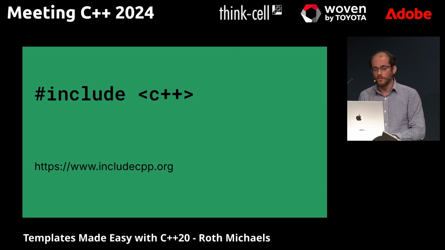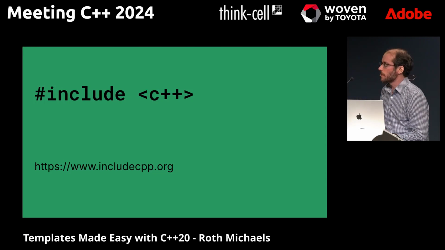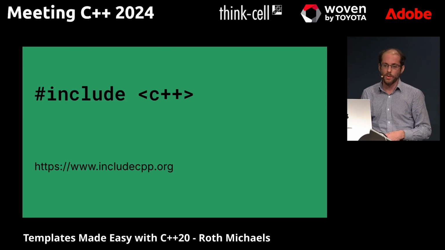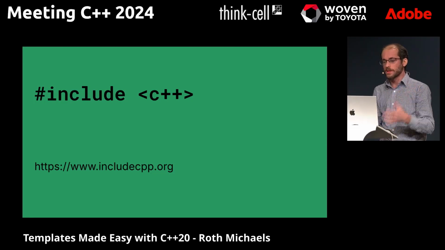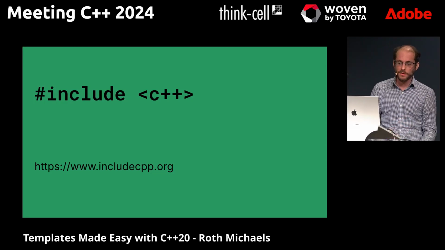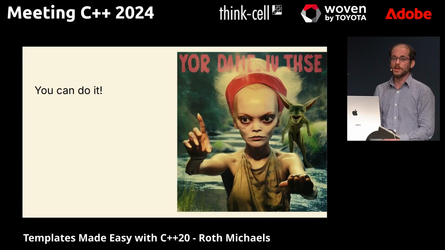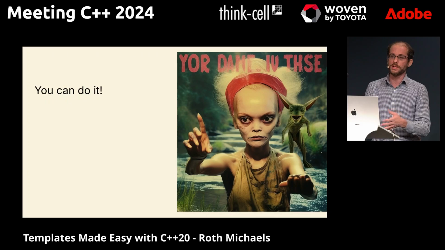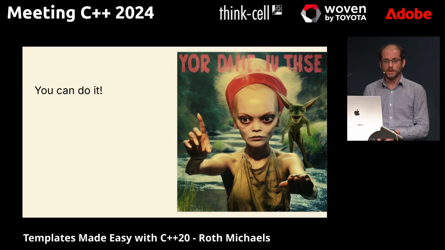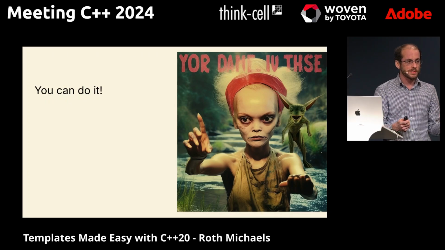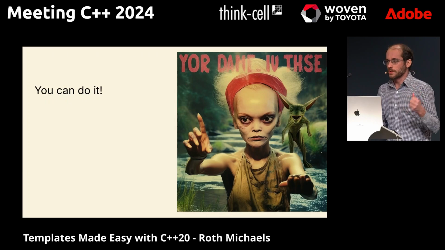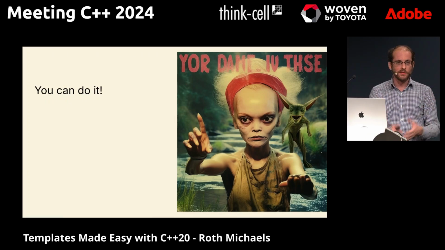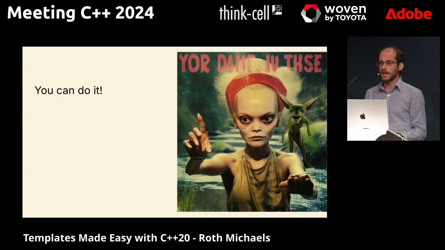And also, the other reason I'm bringing up Include is that the first time I attended a C++ conference, I went to a panel on diversity and inclusion organized by Include. And one of the things that I was inspired to do at that panel was to encourage other people to come up and speak when I'm speaking. So whether any of you in the room or watching online now, or maybe later on YouTube, if you've never given a conference talk before, there's nothing particularly magical about me or any of these other speakers, but all of us have interesting stuff that we might have learned and have something to share.